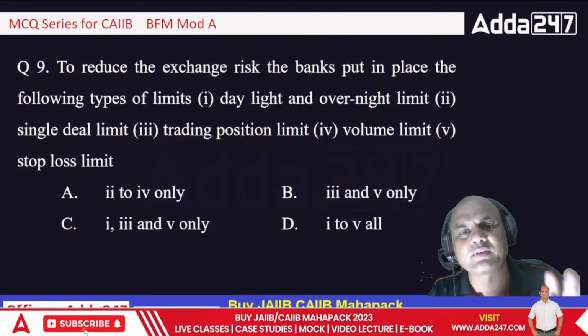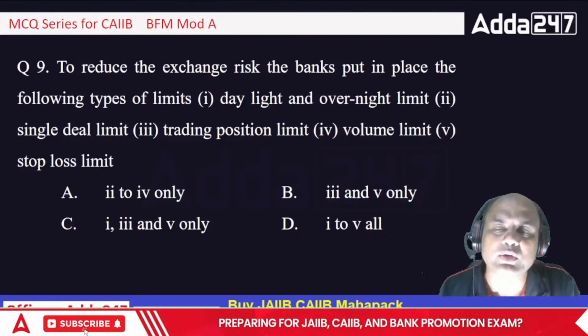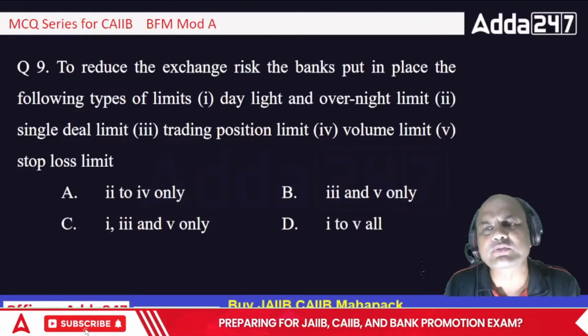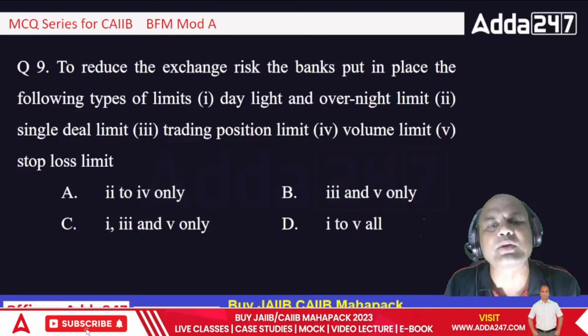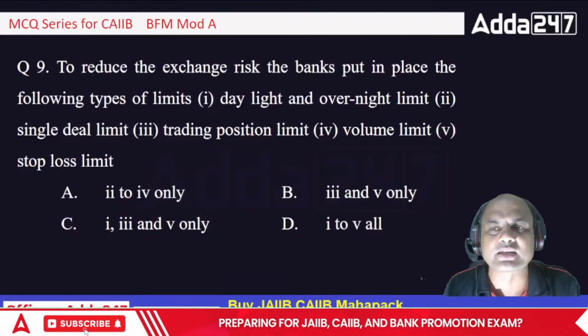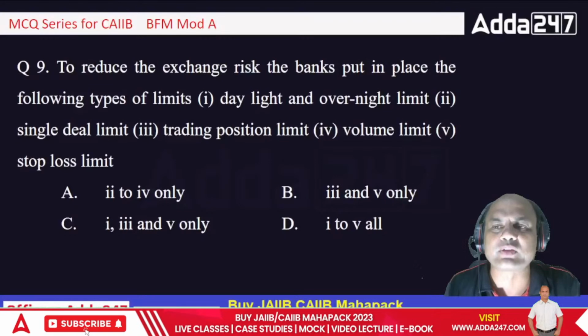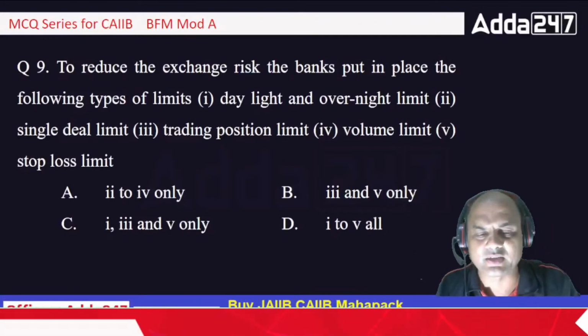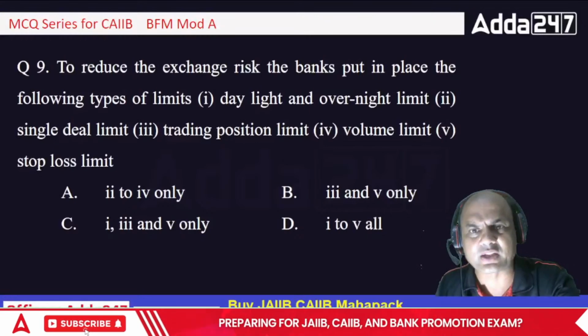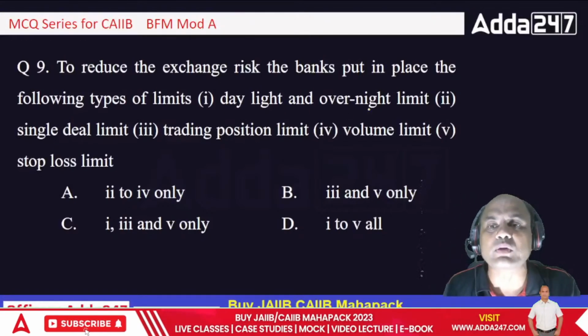See here, it never happens in any banking that risk can be totally zeroized. It will never happen. Risk will always be there, and because there is risk, that's why we are there, isn't it? Logic is simple. Because there is risk, that's why knowledgeable persons are required in banks. Otherwise, why are knowledgeable persons required if there is no risk involved? Isn't it? So what can be the answer over here? Managing that risk.